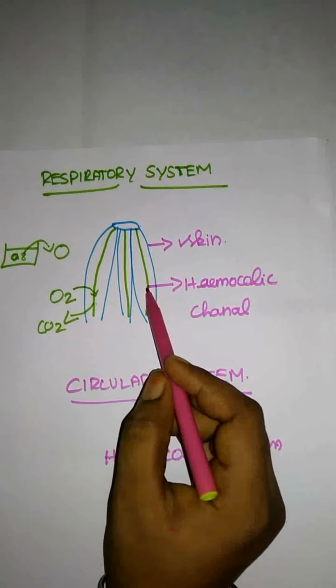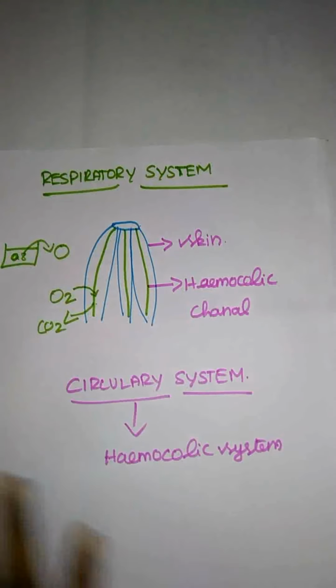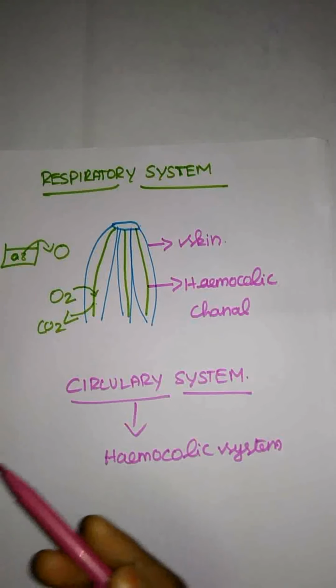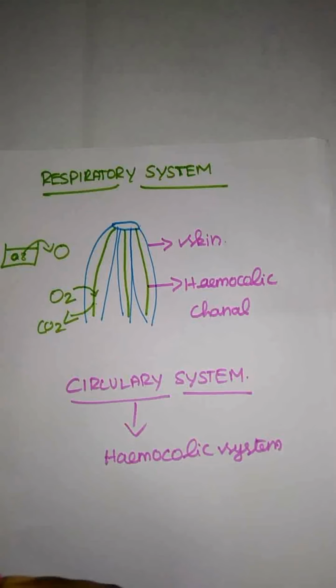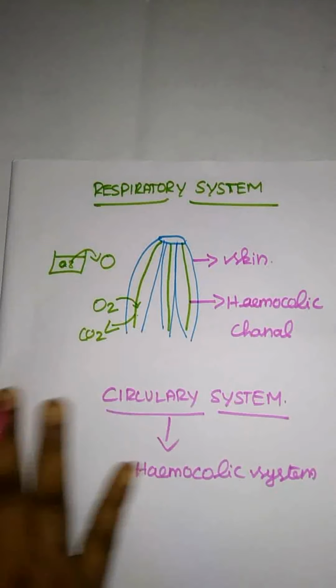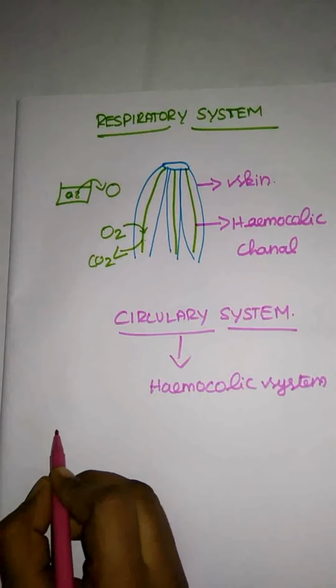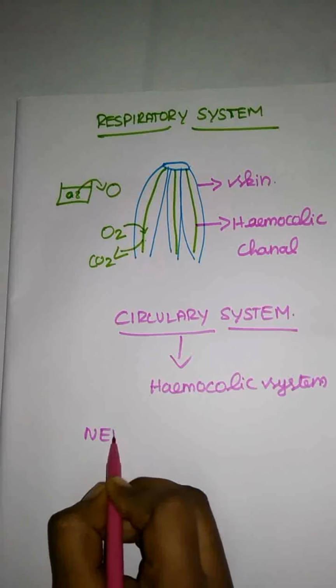Here they are filled with blood containing hemoglobin, but it does not give a red color to the blood. They give a green color, because they have a special protein, chlorocruorin. That is responsible for the green color of the blood in the leech. So that's it for the circulatory system. Let me move on to the next topic, the nervous system of a leech.